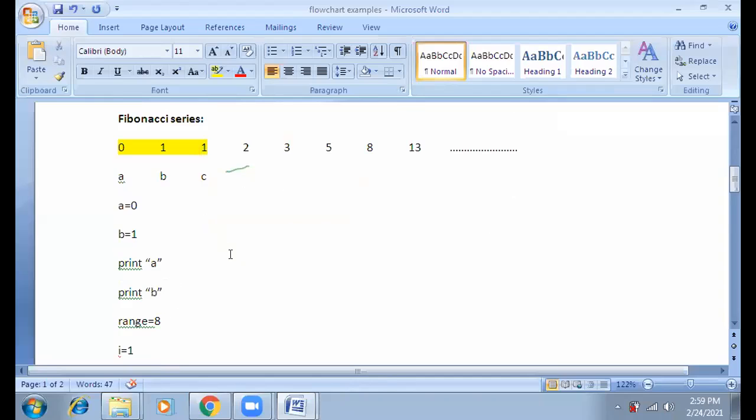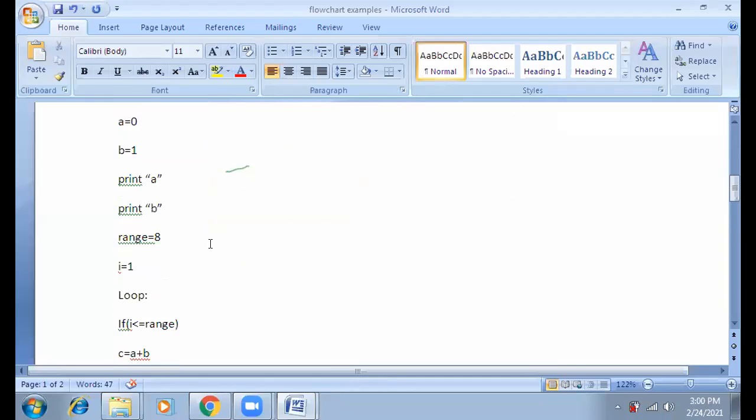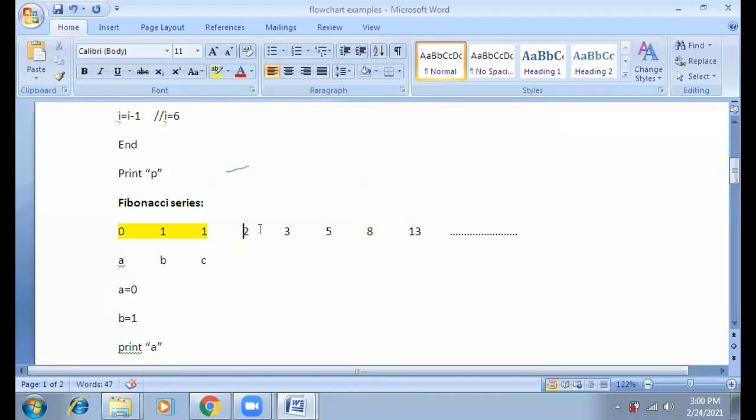Now we have to apply such a logic that the same thing will be repeated for all the other cases. That means the summation of the previous two will create the third number. The same logic will be repeated for all the other cases, except the first two cases. In the first two cases, we cannot apply the logic. But from the third case and from the fourth case, we can easily apply the logic of the addition of the previous two numbers.